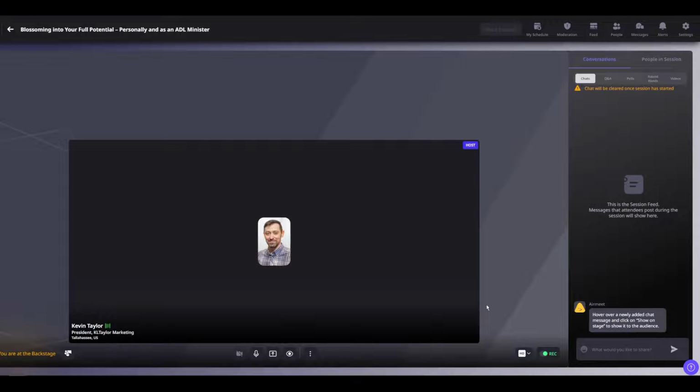Everything else, just controlling your microphone and camera basically, or sharing your screen if you have a presentation, if you're doing it live. That's all you'll have to do. The host will take care of everything else.